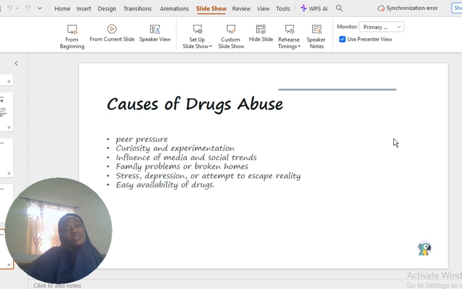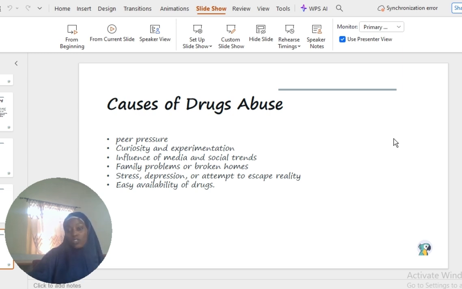Now, what are the causes of this drug abuse? We have peer pressure. The person wants to feel among, she doesn't want her friends to say that this one doesn't know what is happening, she's not wise, she's not civilized. Then we have curiosity and experimentation. For example, we have some kids that you see people sending to buy cigarettes. Or they know that they have a particular gang taking these drugs. Then maybe when they leave the leftovers on the floor, the kid is curious. Okay, what is it that they used to feel? Before you know it, drag today, drag tomorrow, eventually they get addicted. Or experimentation: I want to know what they are feeling.